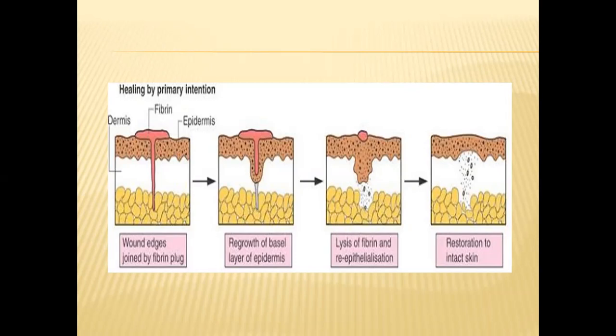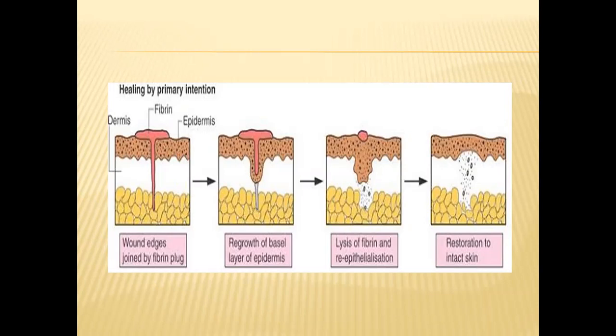And at last there will be restoration of the intact skin. As you can see, in primary intention the healing occurs at a much faster rate, as there is very minimal scarring and also a very small gap. So this is how it is done. To make it easier, just remember that primary healing occurs in wounds that are mainly sutured wounds or surgical wounds.